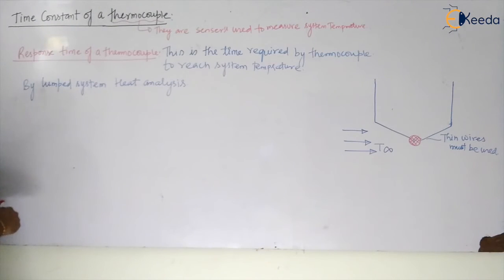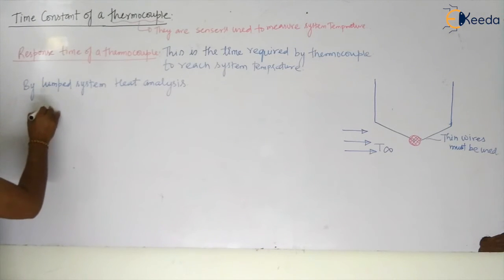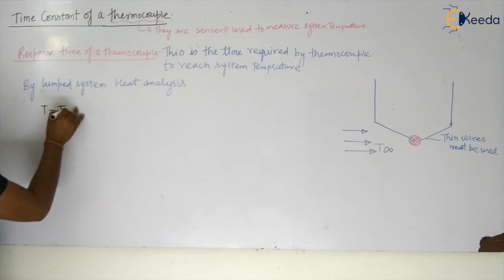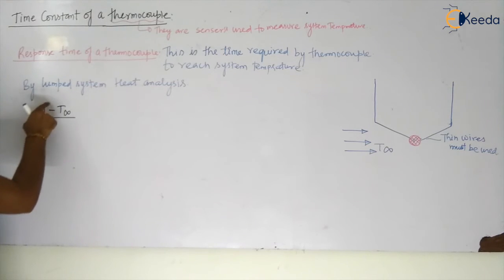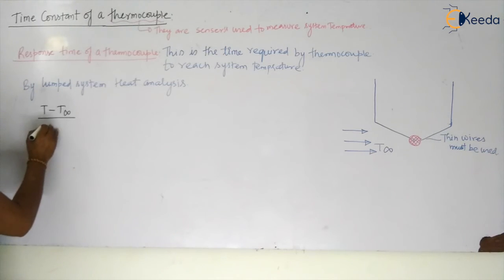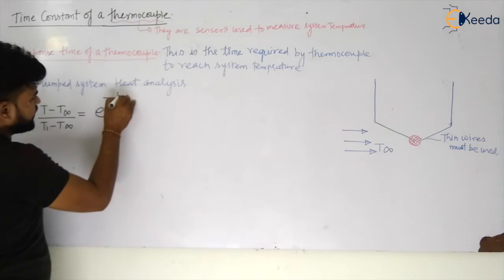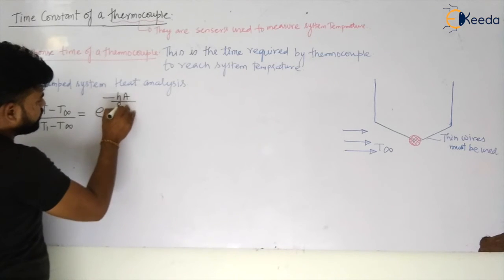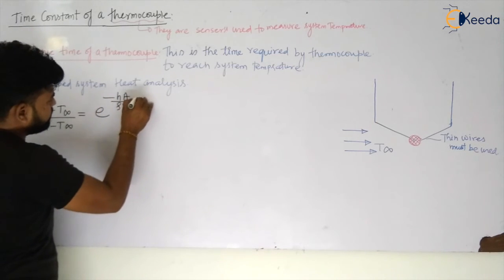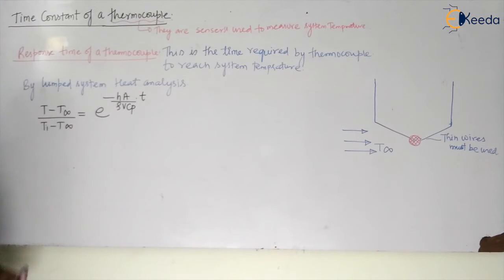Let us see. So I know that T minus T infinite, if T is the temperature of the thermocouple after some time t, so this will be Ti minus T infinite is equal to e to the power minus hA by rho V Cp multiplied by t.